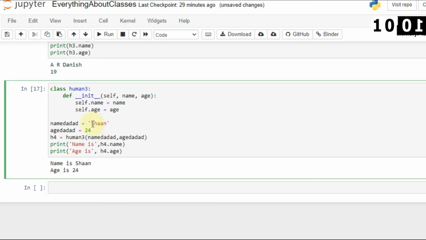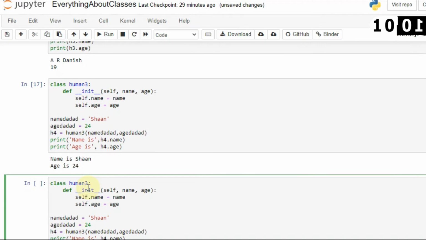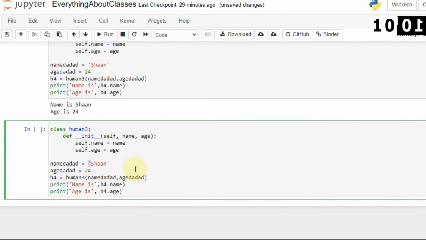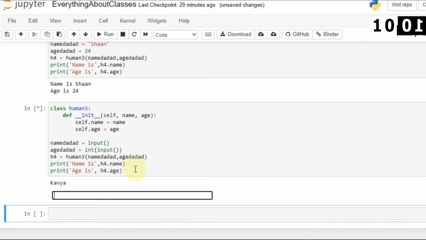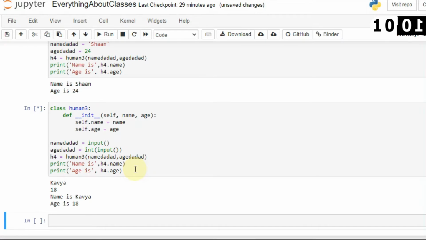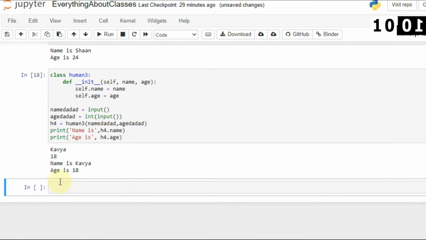So here I have used name, and here you can even use parameters just like input from the user as well. So I will say that name will be from the input and age will also be from the input, okay. So name input, and here age will be an integer, so I will say integer input. Now let's run this. It will ask me for name, so I will say Kavya, and then I will give 18, and then here you can see that name is Kavya and age is 18.